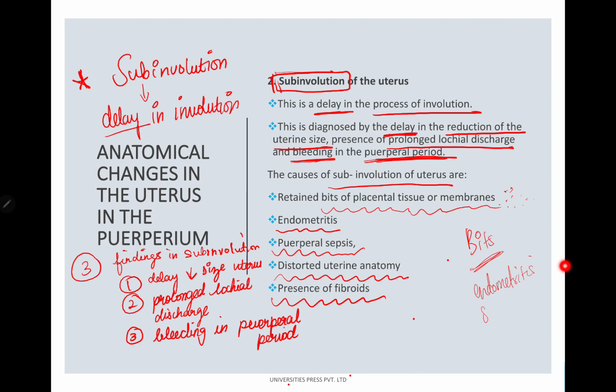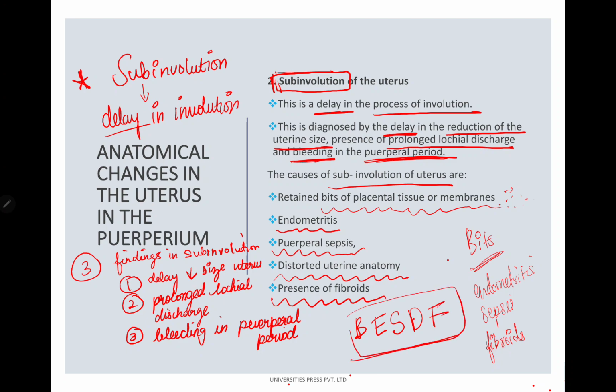Then puerperal sepsis, distorted uterine anatomy, and presence of fibroids. So bits, endometritis, puerperal sepsis, distorted uterine anatomy, and fibroids.